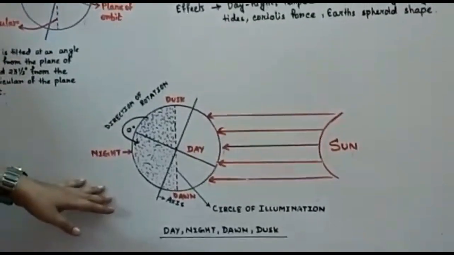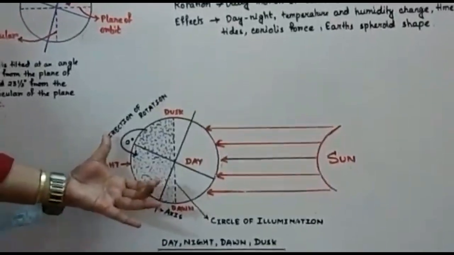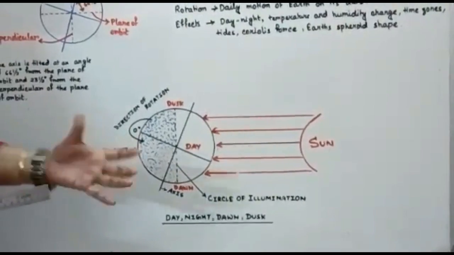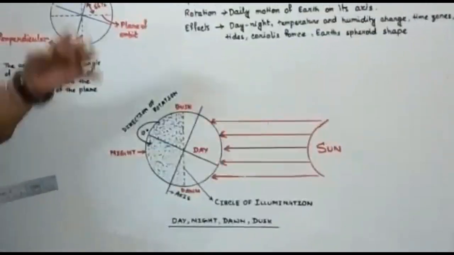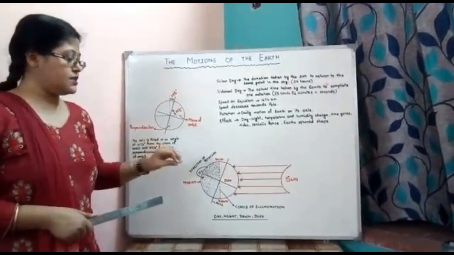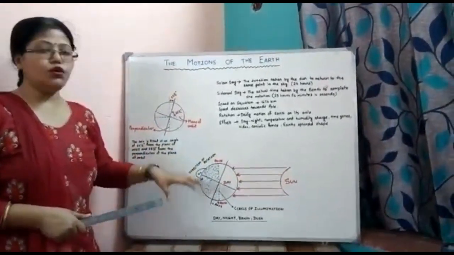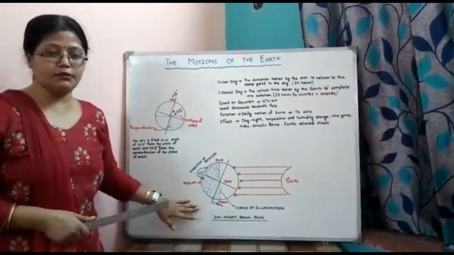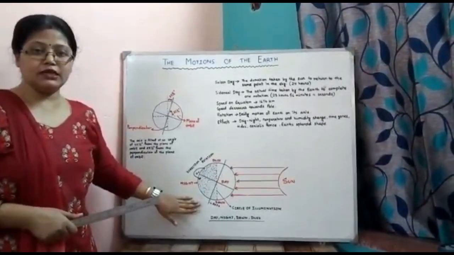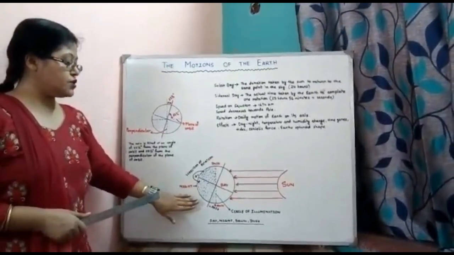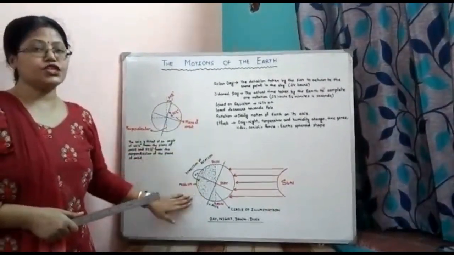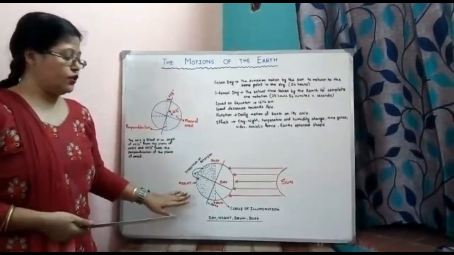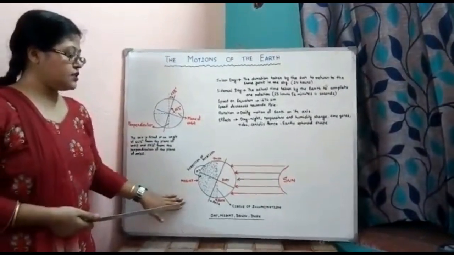And the last one, we can see the bulging of the equator. The center of the earth is bulging and both the poles are slightly inward. That is called oblate spheroid shape. Earth has an oblate spheroid shape. This shape has been gained by the earth just because of that rotation. If this motion were not there, then earth might have another kind of shape. So these are the effects of rotation.